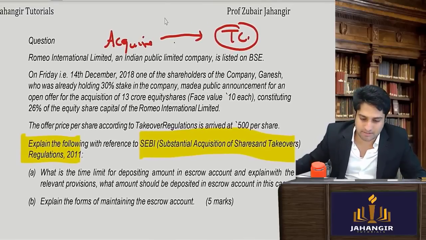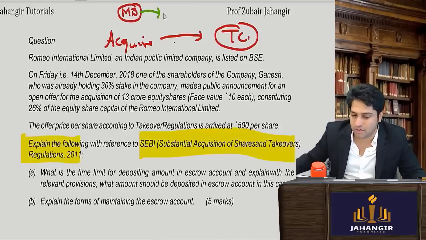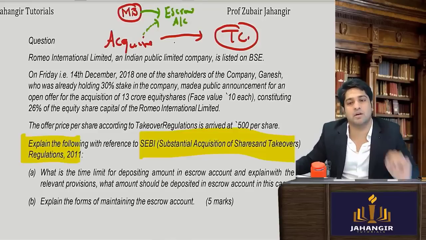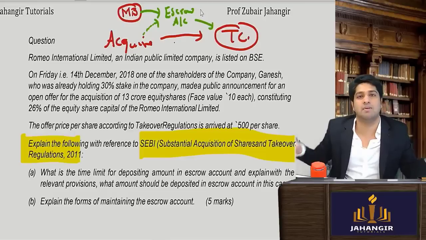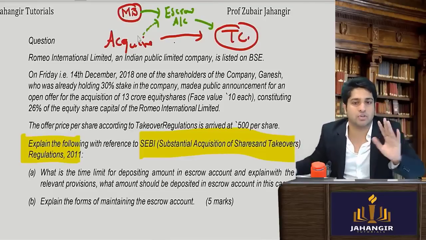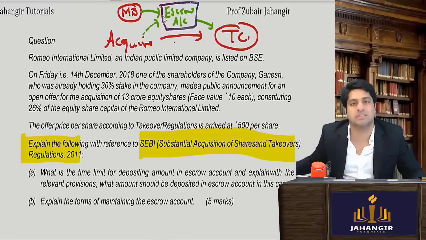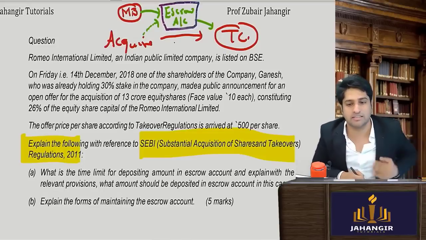So what happens? There is a merchant banker appointed. Merchant banker is a SEBI intermediary who will tell the acquirer to set up an escrow account and to deposit funds in this escrow account, to see whether he can honor his paying-off responsibility or not. I could also go and say I'll buy out Mukesh Ambani. In the end, when they tell me to pay, I say I don't have. So that shouldn't happen, and also that I take it seriously before I proceed further. A certain amount of funds is to be deposited in the escrow account. Is this clear?